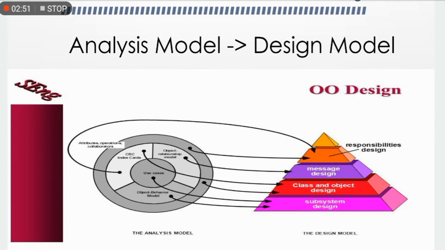The data or class design transforms analysis class models into design class realizations and the requisite data structures required to implement the software. The classes and relationships defined by CRC index cards and the detailed data depicted by the class attributes and other notation provide the basis for the data design activity.